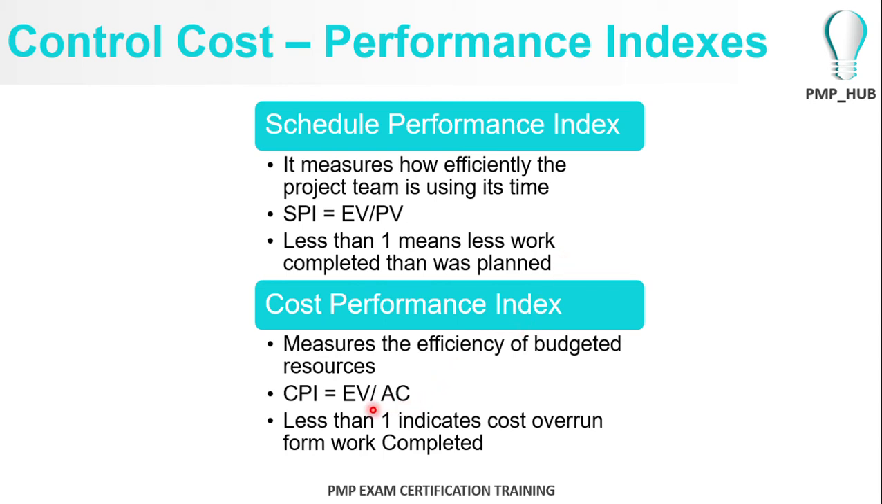Same goes for cost. The cost variance is earned value minus actual cost. The cost performance index is earned value divided by actual cost. If the actual cost is more and the earned value is less, the denominator is high and the CPI will be a less than one figure. That means actual cost is more, so it's a cost overrun.